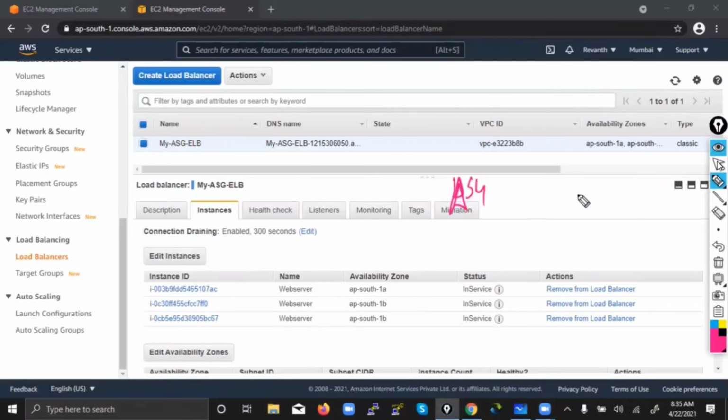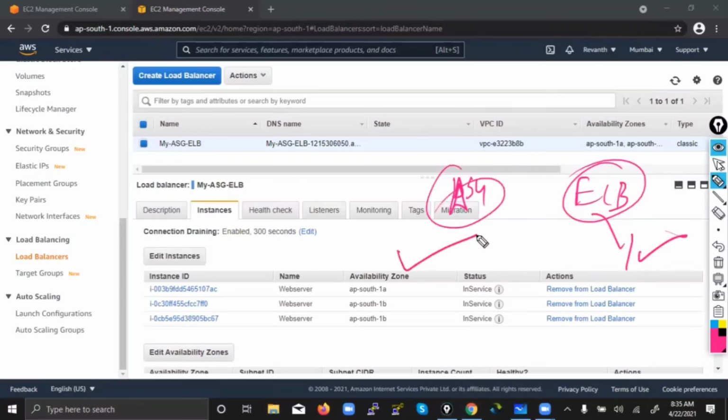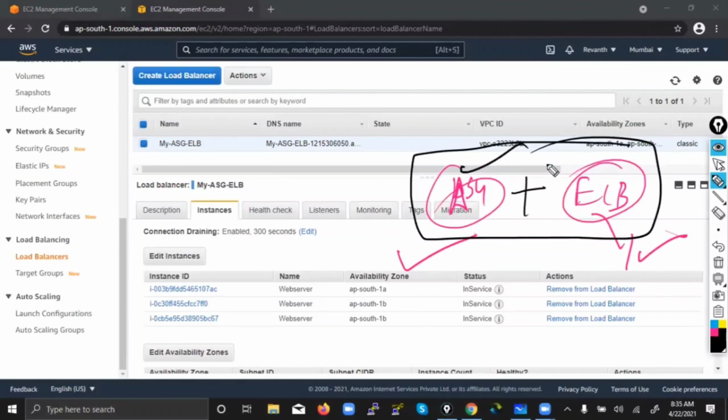So this is the advantage of the combination here. Auto scaling is also required, load balancer is also required. Why? Because each has its own characteristics. If your website has to run 24 by 7, 365 days, what you have to do? You have to combine this combination. Then only auto scaling will launch new machines, and the load balancer will distribute the traffic. Both are required.